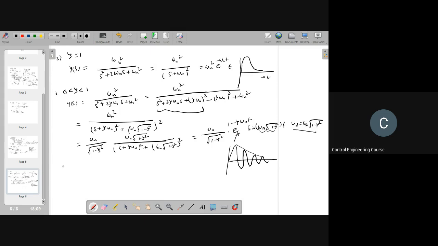Now for the case when zeta is greater than 1, you can write the same equation, Y of s is equal to omega n square by (s plus R1) into (s plus R2). I'm actually calculating the roots of this equation.